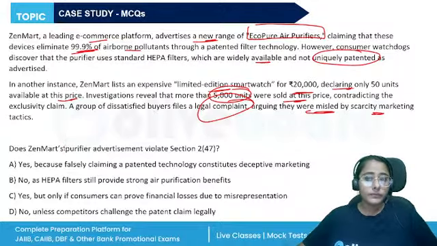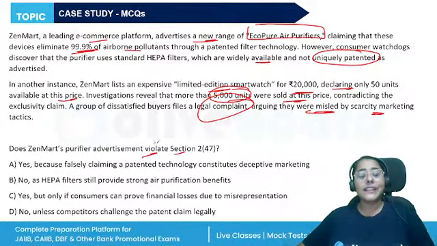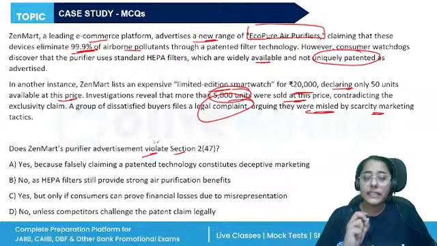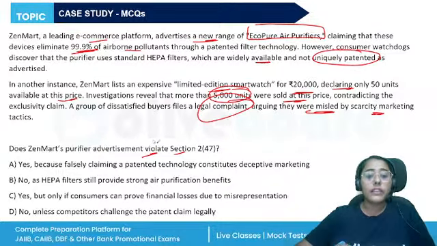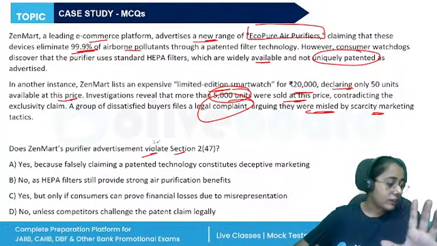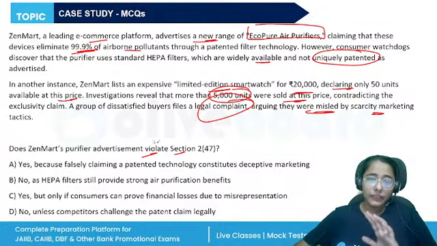So, does Zenmart's purifier advertisement violate Section 247? We are talking about the Consumer Protection Act of 2019, which aims to protect the consumers from any unfair trade contract, unfair trade practice, right?